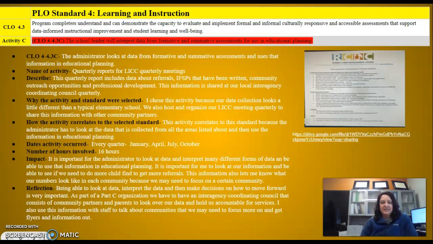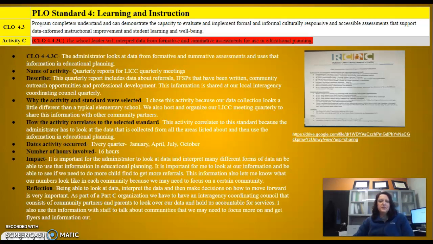I chose this activity because our data collection looks a little different than a typical elementary school. Like I said before, we host the LICC meeting quarterly, and this information is shared during that meeting. Our local LICC is called the Children and Families Network, and like I said, we meet quarterly in January, April, July, and October. At this meeting, I share all this data, and our partners help collaborate with our Part C program and really make sure that we are supporting the communities in the way that we need to be doing that.